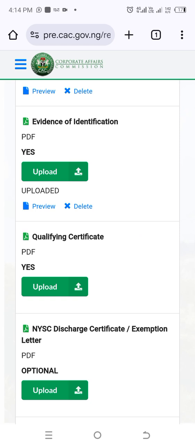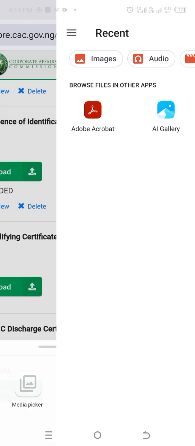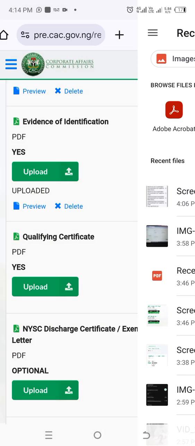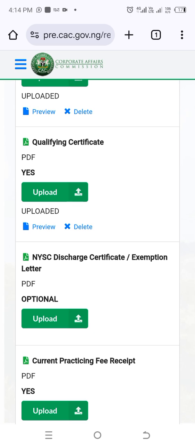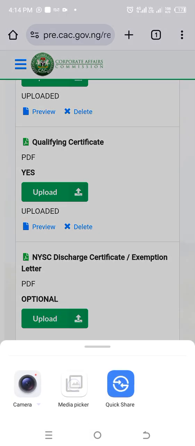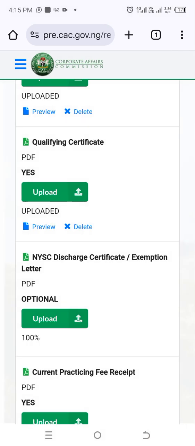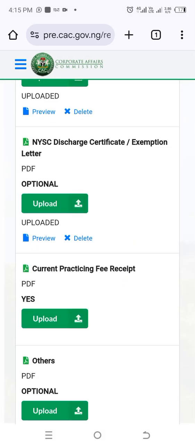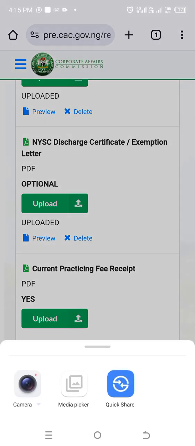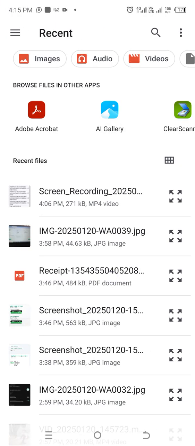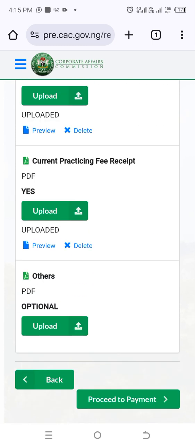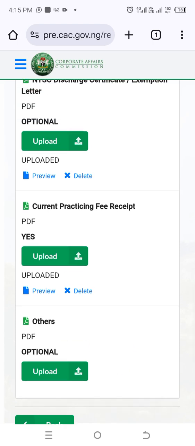Qualifying certificate, you have it, go ahead and select it and upload it. Make sure it's in the form of PDF. NYC digital certificate, snap it, convert it to PDF, and also do well to upload it. And then the current processing fee receipt is more or less in an invoice form. You snap it and then upload it. If you have it in PDF format, you can just upload it simply, and that's all the documents you need. Maybe before the end of this video, I'll show you how to convert your images to PDF format.